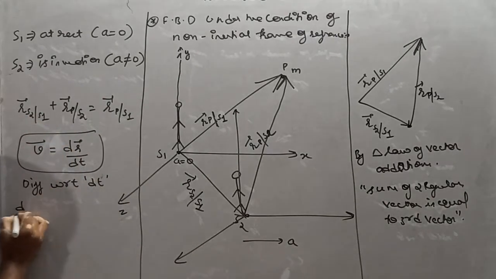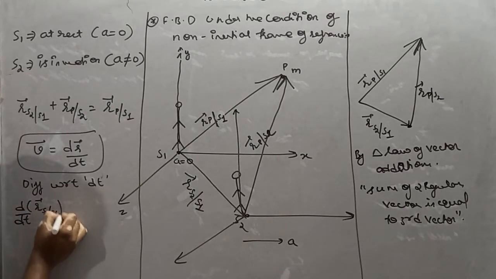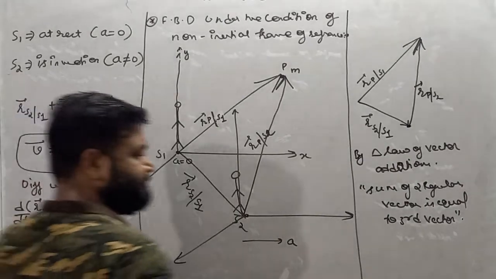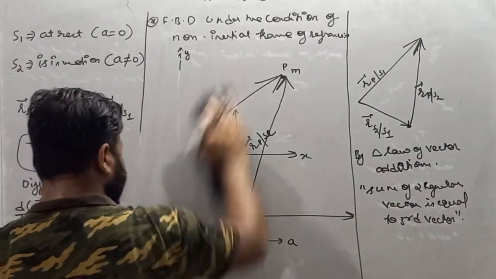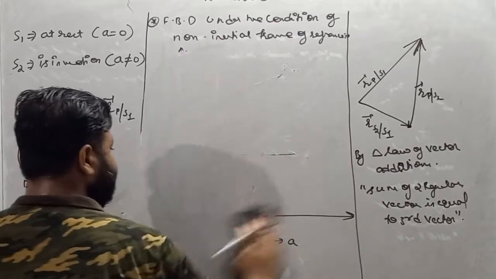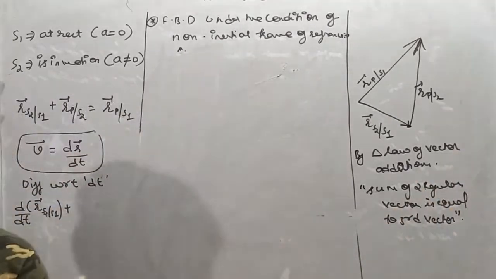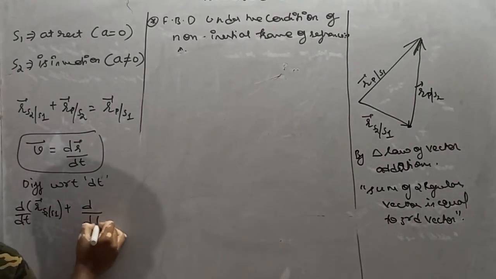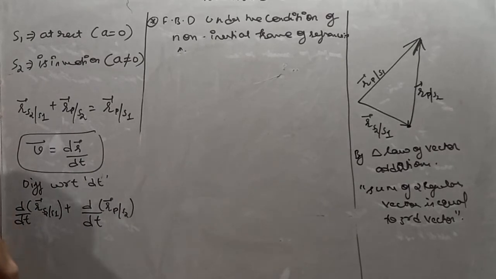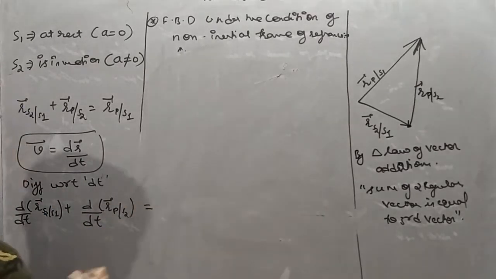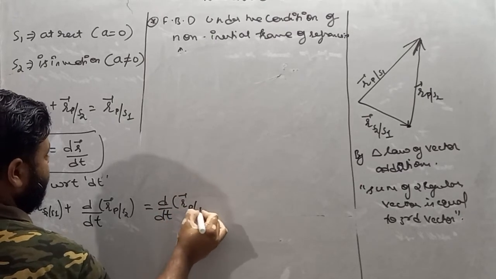What we'll get? d over dt of the position vector of S2 with respect to S1, plus the differentiation of the position vector of P with respect to S2 with respect to time, is equal to d over dt of r P vector by S1.